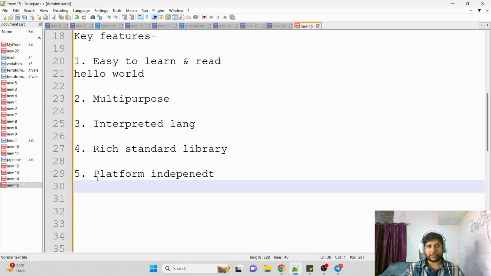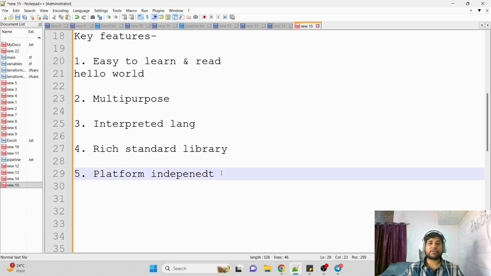That is why we say it's platform independent and can be run on all sorts of platforms. That is a very good feature, because for some programming languages, to run them on our platform, you need to do certain settings, whereas Python supports all sorts of platforms.